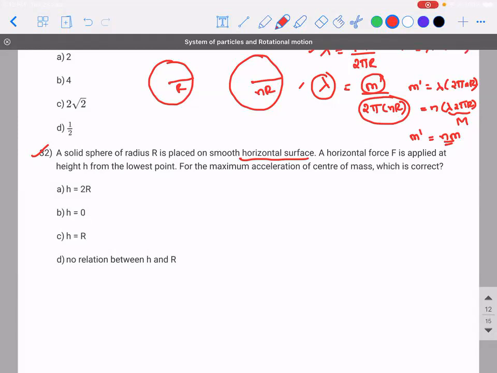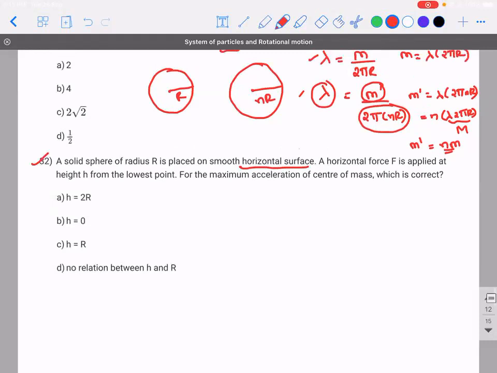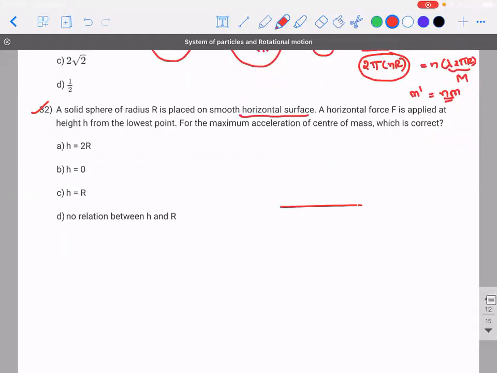So how to solve this? Did you guys understand the question? Okay, there is a solid sphere like this.